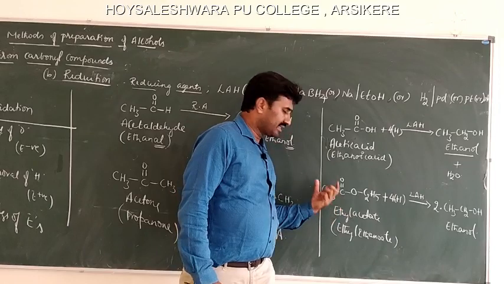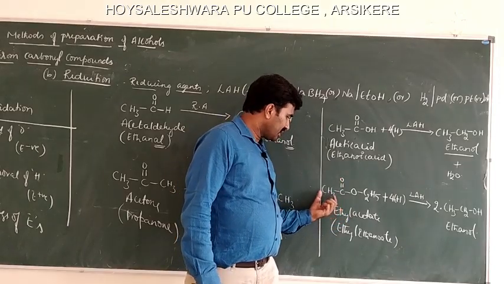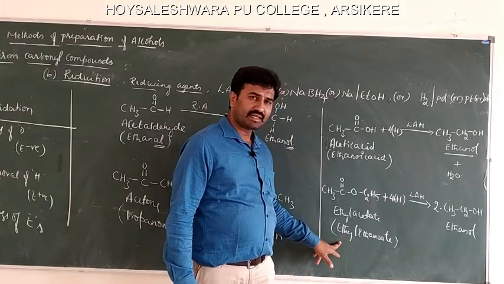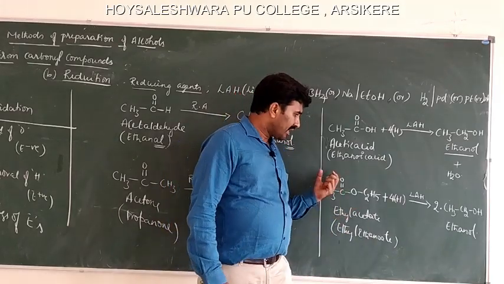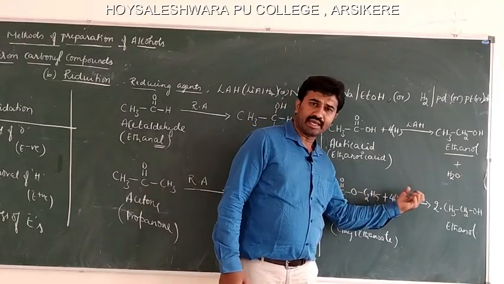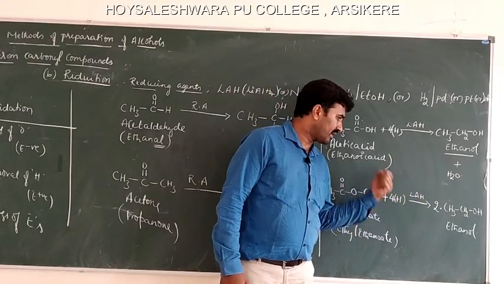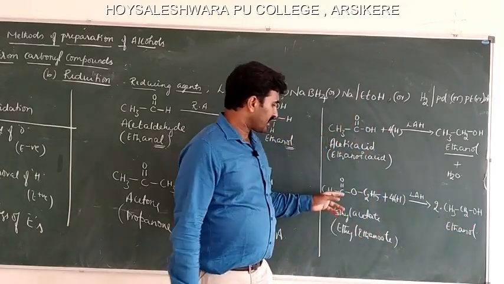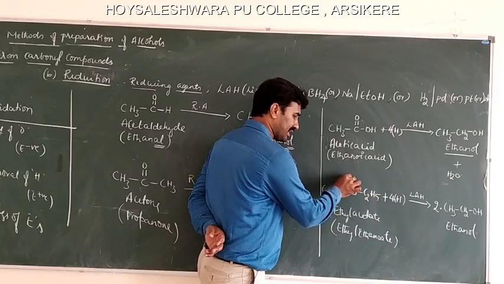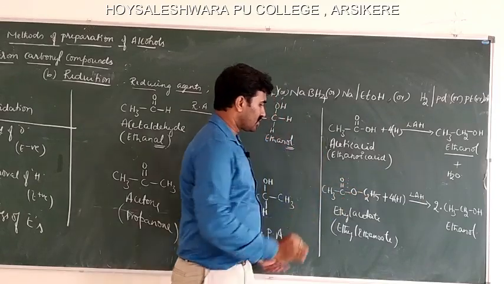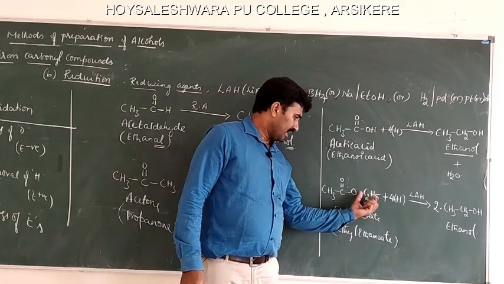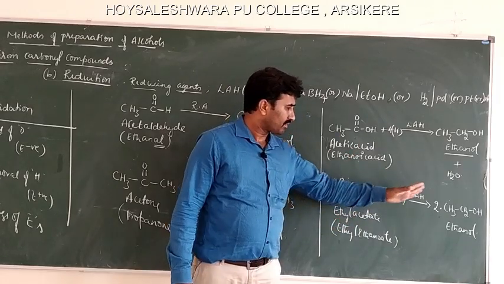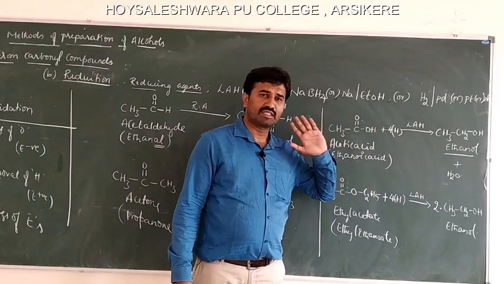And this is an ester. This is an example of an ester. This is ethyl acetate. The IUPAC name is ethyl ethanoate. Ethyl acetate upon reduction with LAH, lithium aluminum hydride, forms 2 molecules of ethanol. The cleavage, which can be studied in the reactions of esters, takes place between the carbonyl carbon and this oxygen atom to form the ethanol. 2 molecules of ethanol are formed.